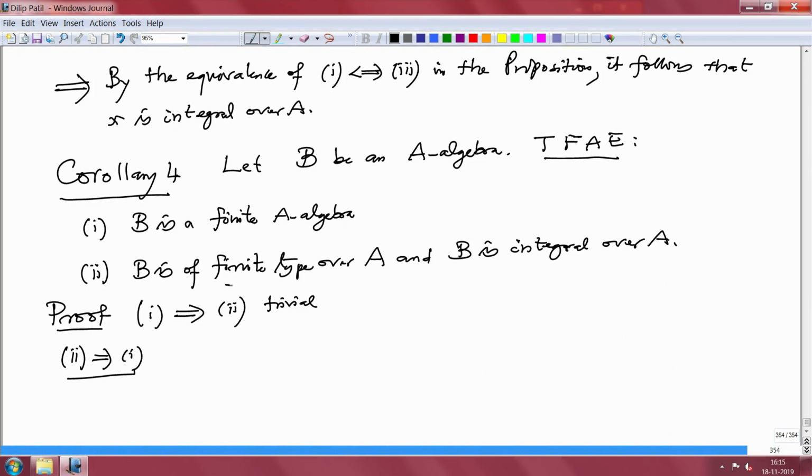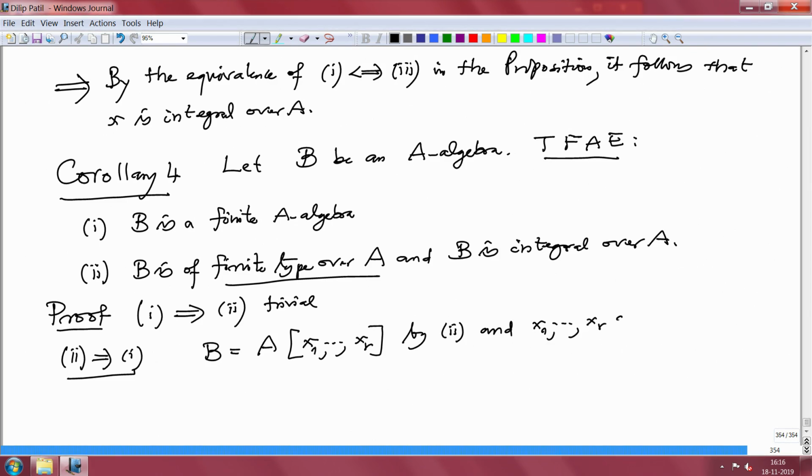We are given B is of finite type over A. So B is, as an algebra over A, generated by finitely many elements x1 to xr by 2, and all elements of B are integral over A, so x1 to xr are integral over A.